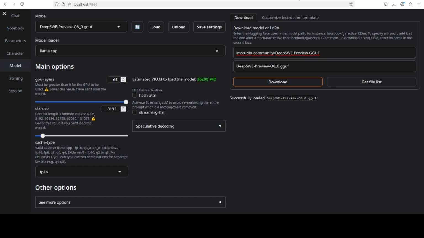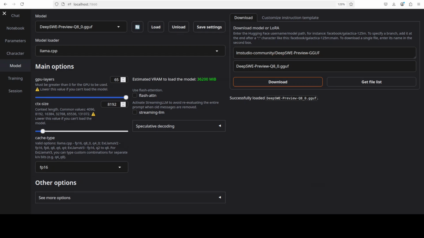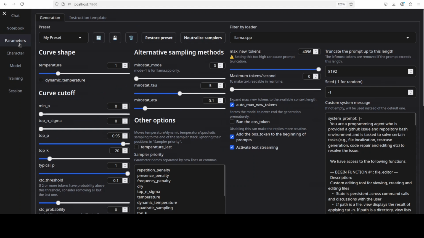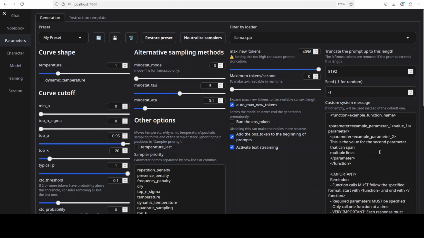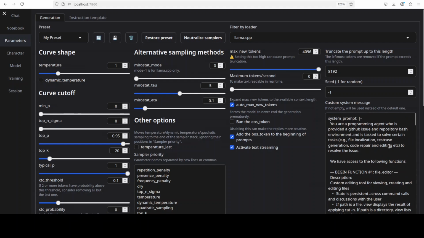Okay, so the model is loaded. Let's now test it out. Before you run anything, there are a few recommended hyperparameters. For example, you need to set the temperature to 1 and then make sure that on the right hand side you set the system prompt to all this long stuff. Now instead of reading here, let me show you what exactly this means.